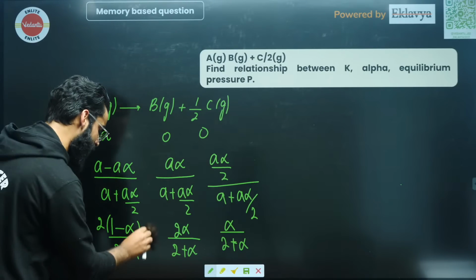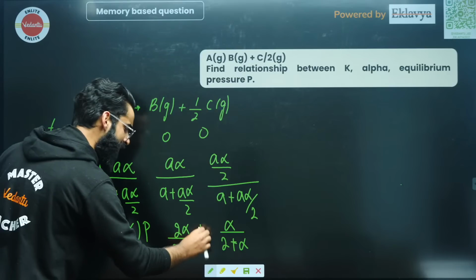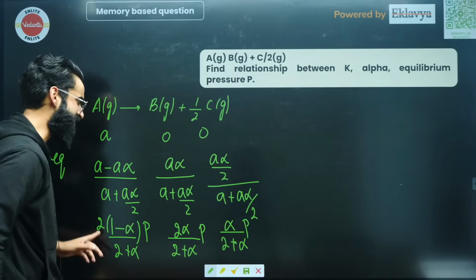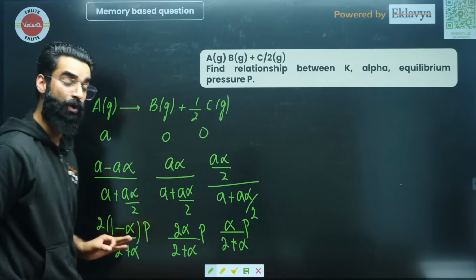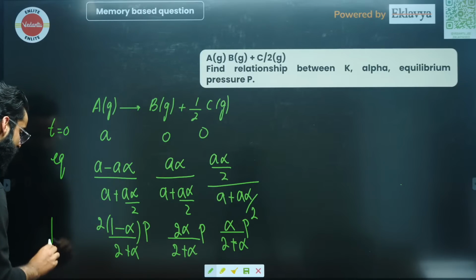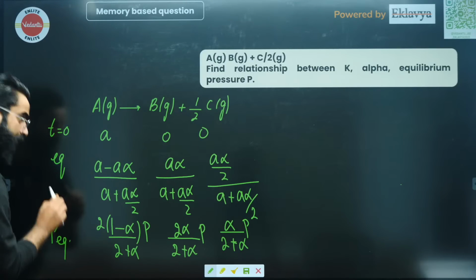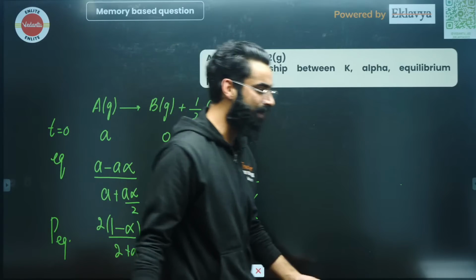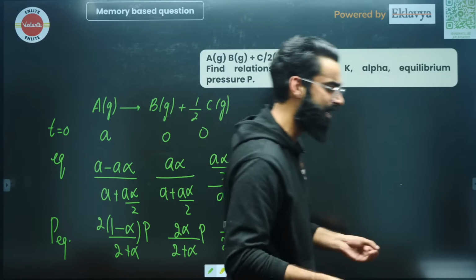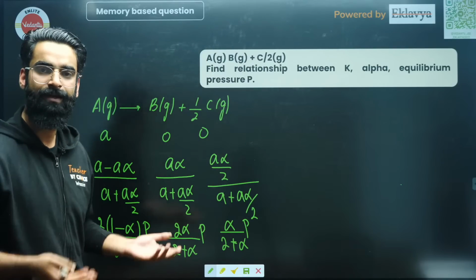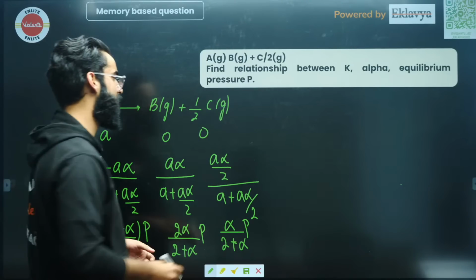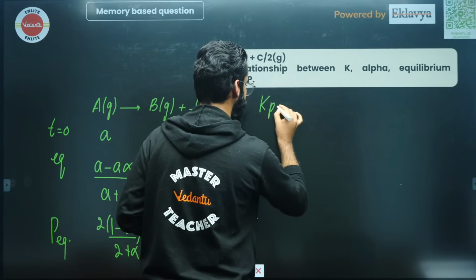I'm assuming the total pressure at equilibrium is P. So I just multiplied the mole fractions with the total pressure at equilibrium. I just got the partial pressure of each reactant and product at equilibrium. And if you got the partial pressure of each reactant and product at equilibrium, my dear people, then how do we write the Kp? Just write the Kp expression, that's all, right?